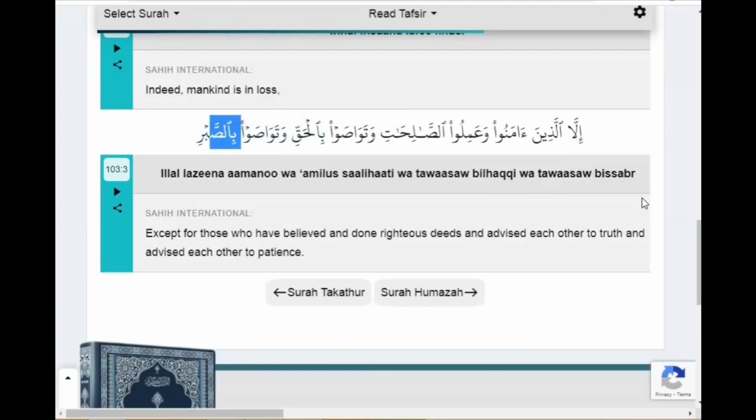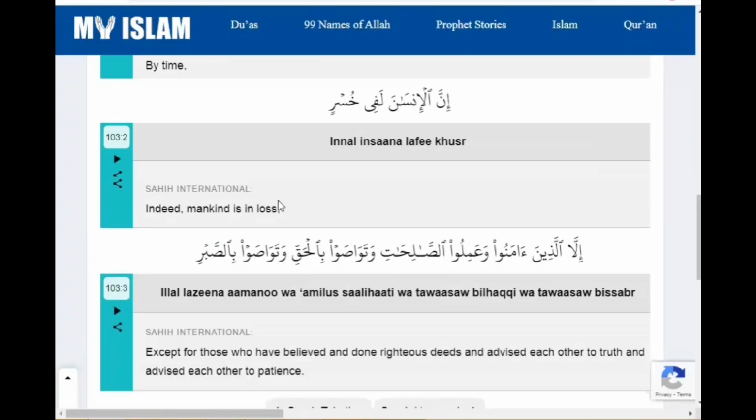Ba will be connected with sod. Bis. Sod will be connected with ba. Sob. Ri. In case of reading kasra, the ra sound will be light. Bil sob. Bis sob. Ri. But when we stop here, then we do not read kasra. Bis sobro. The ra sound will be bold because then we are reading after fatha letter. Bis sobro. The ba sound will be echo.